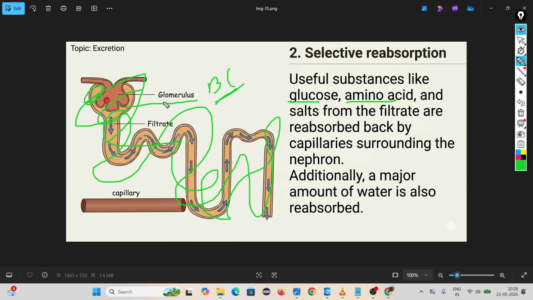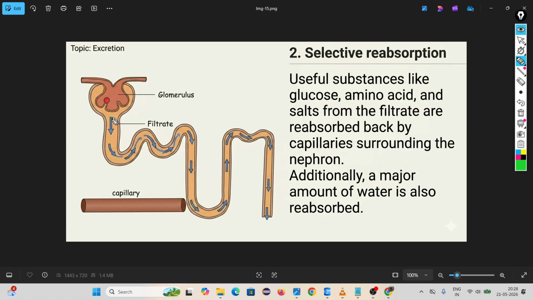So the initial filtrate that is inside Bowman's capsule now comes to this part. When it comes into this part, it is surrounded by blood capillaries. So some important things, like glucose and amino acid, are reabsorbed by the capillaries surrounding the nephrons. This is the second step.